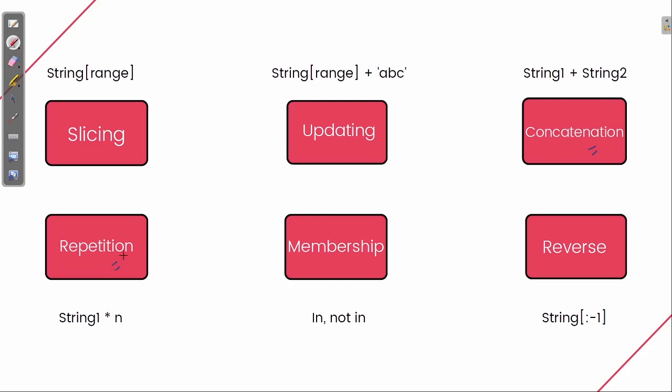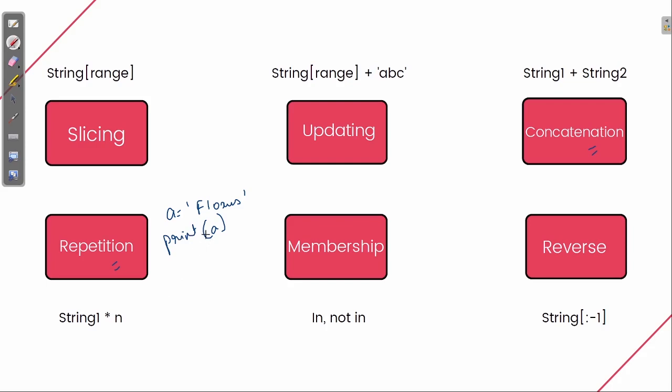Now next is repetition. Suppose I have a string, say floxes, and I want to print this 100 times. You can't write print a, print a, print a 100 times. It will be very difficult.